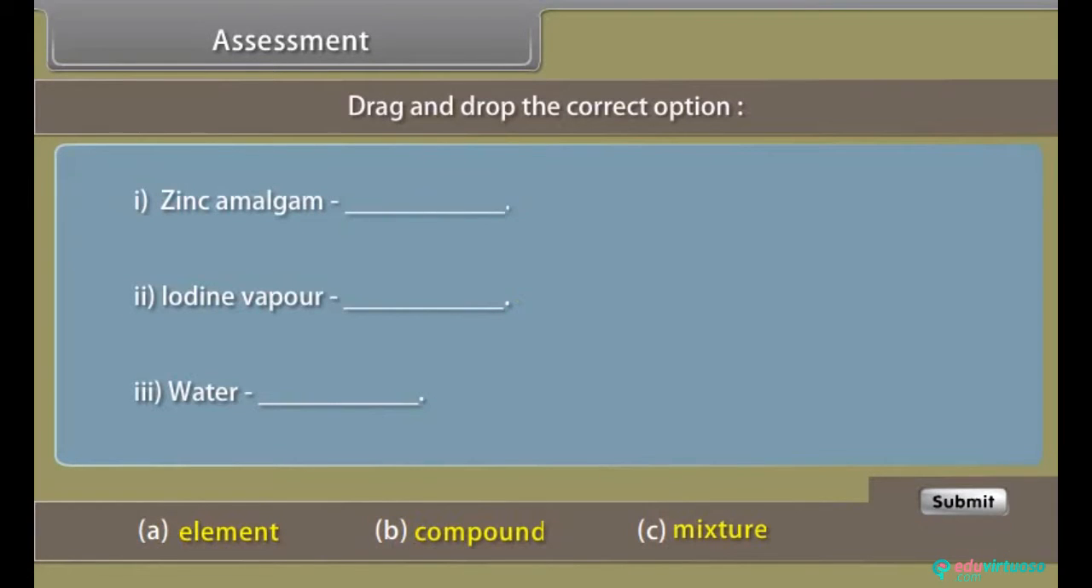Before proceeding further, let us know how much you have learned. Drag and drop the correct option.